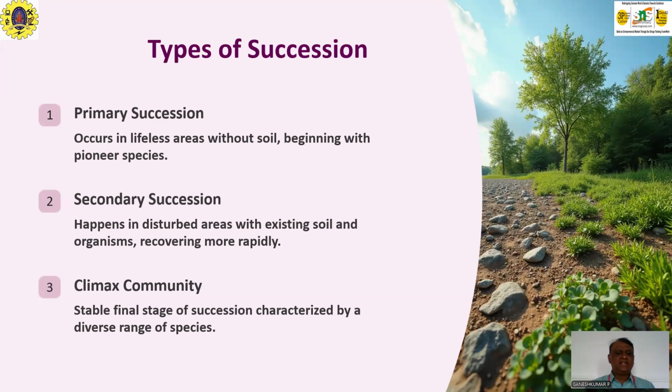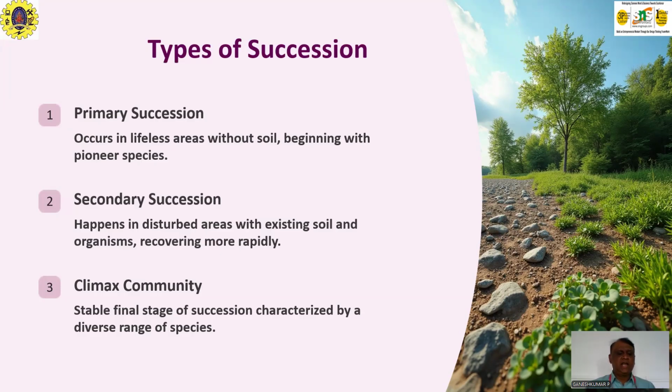And the secondary succession includes a slight growth of a new community. Secondary succession happens in disturbed areas with existing soils and organisms, recovering more rapidly.